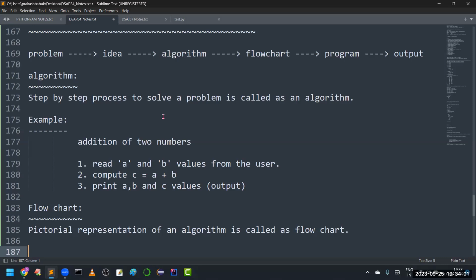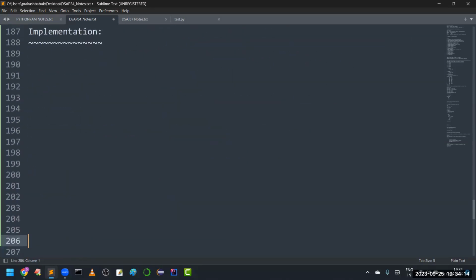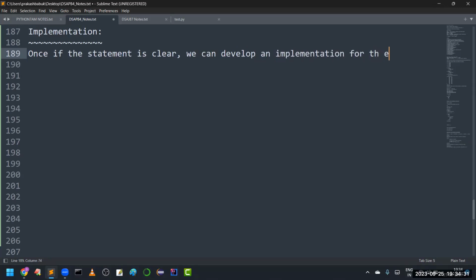So what is the next step? We have to go for implementation. Sir, how can we implement this program? Once you are clear with algorithm and flowchart, once the problem statement is clear, we can develop an implementation for the given problem.